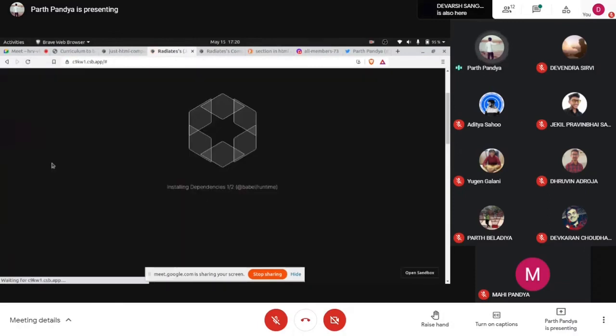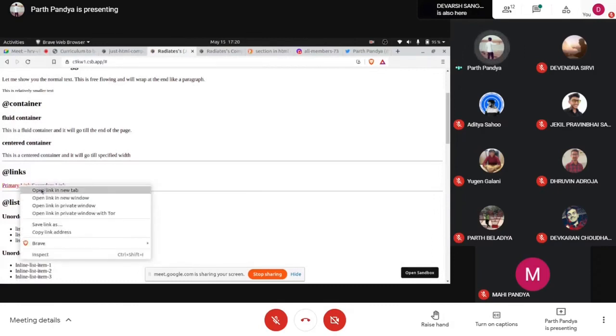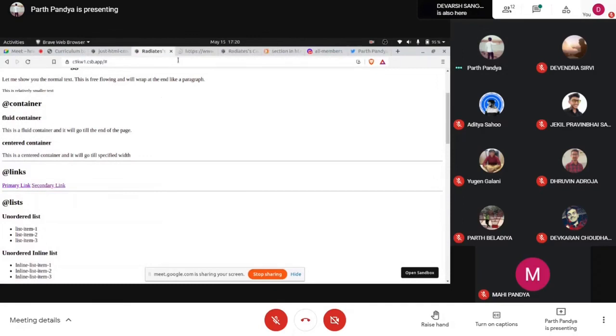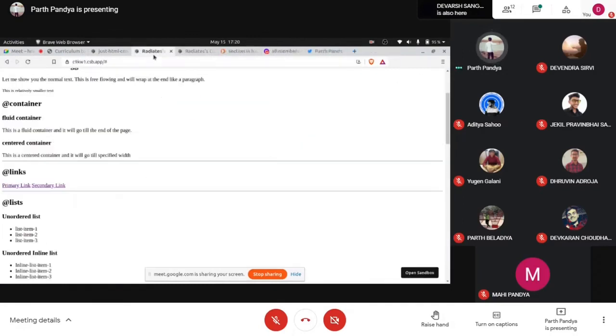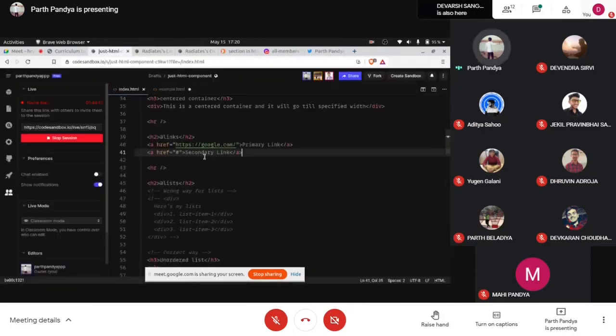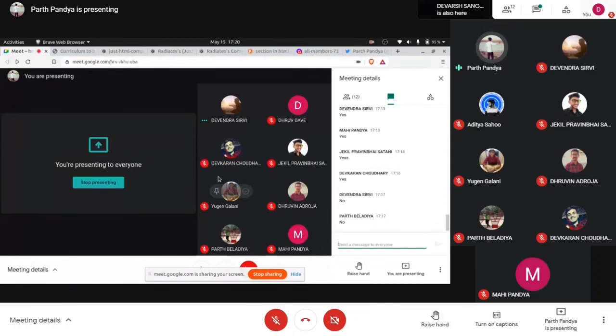And after refreshing, see this. I'll open this link in the new tab, and then it is google.com. So this is how we define a link in HTML. Got it? Everyone by now should know how to define a link in HTML.